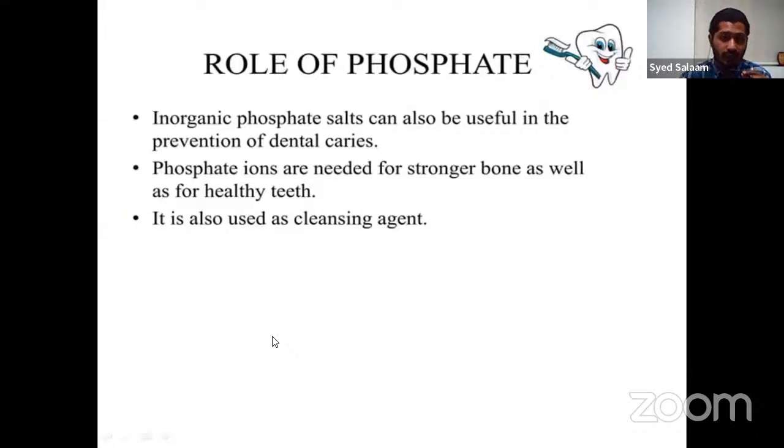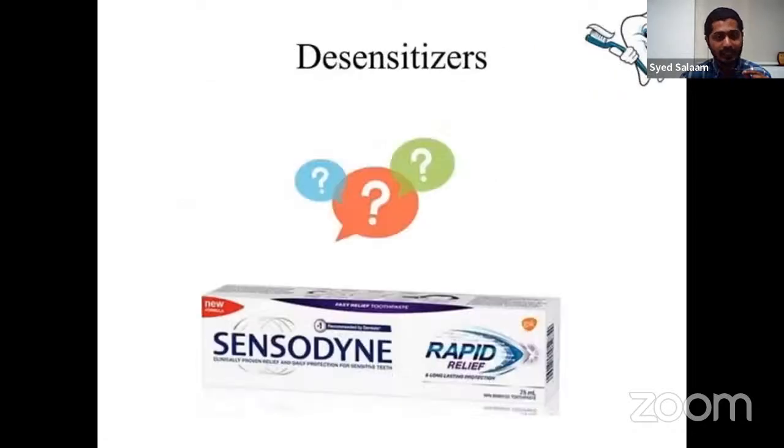Coming to phosphates, inorganic phosphate salts are also useful for the prevention of dental caries. Phosphate ions are needed for stronger bones. So that is why phosphate will also be there in our toothpaste, for maintaining dental hygiene and for the cleaning of our teeth.